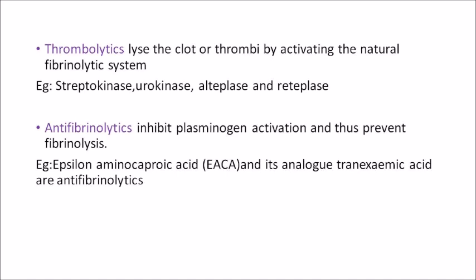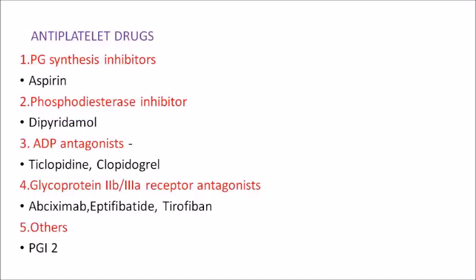Coming to antifibrinolytics. So we said there is a natural fibrinolytic system in our body. So there is an opposing factor, that is antifibrinolytic. They inhibit the plasminogen activation and they prevent the fibrinolysis. So the clots are not lysed in our body. So this favors the clotting. Such drugs are EACA or epsilon aminocaproic acid and its analog tranexamic acid. So in bleeding disorders, if we give EACA or tranexamic acid to the patient, this will maintain the clot in the patient.